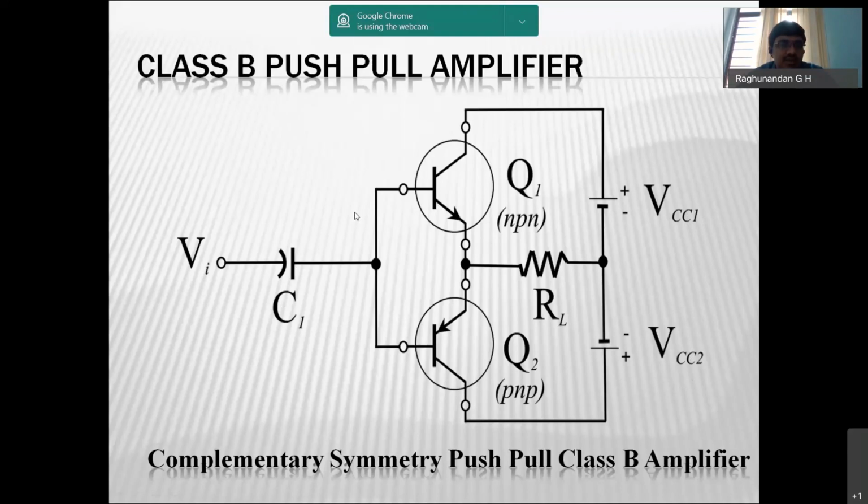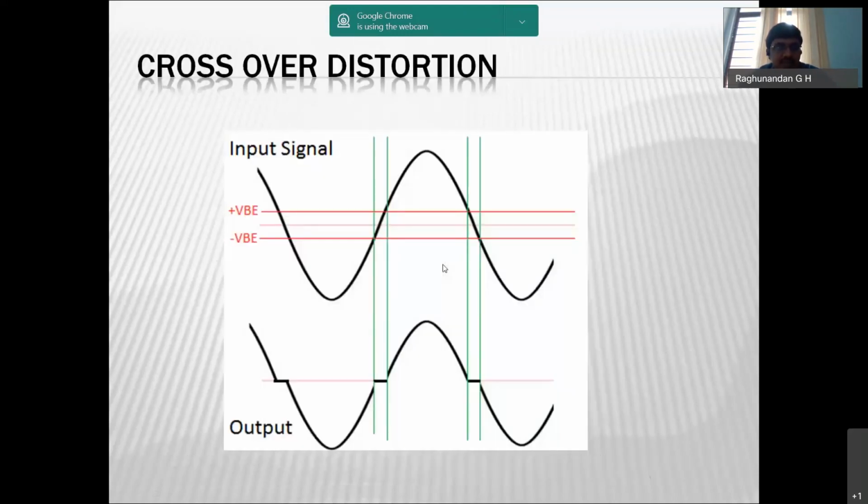The efficiency of the class B push-pull amplifier and the complementary symmetry push-pull amplifier is the same, about 80 to 81%. Both have the same efficiency, but here we do not use a transformer, whereas there we use a transformer. That is the difference.